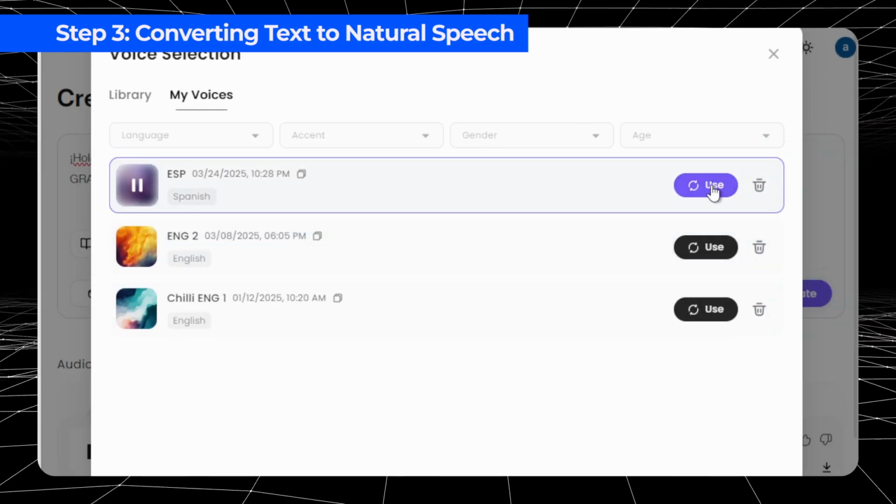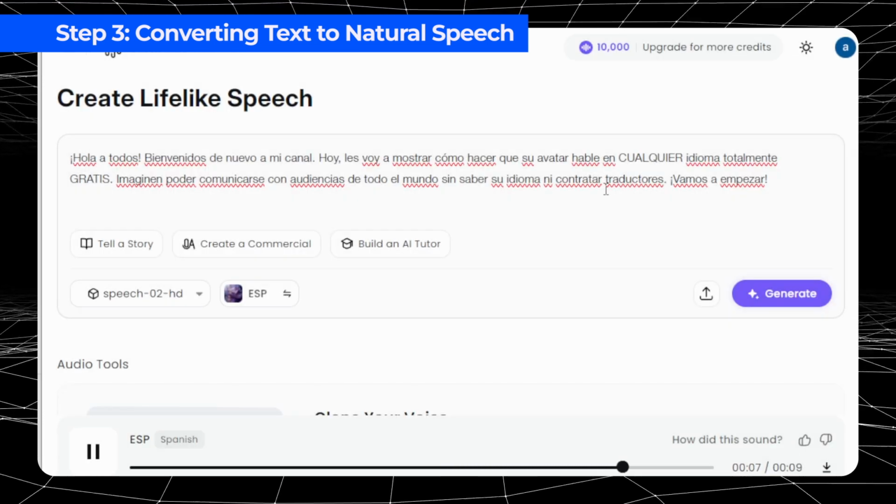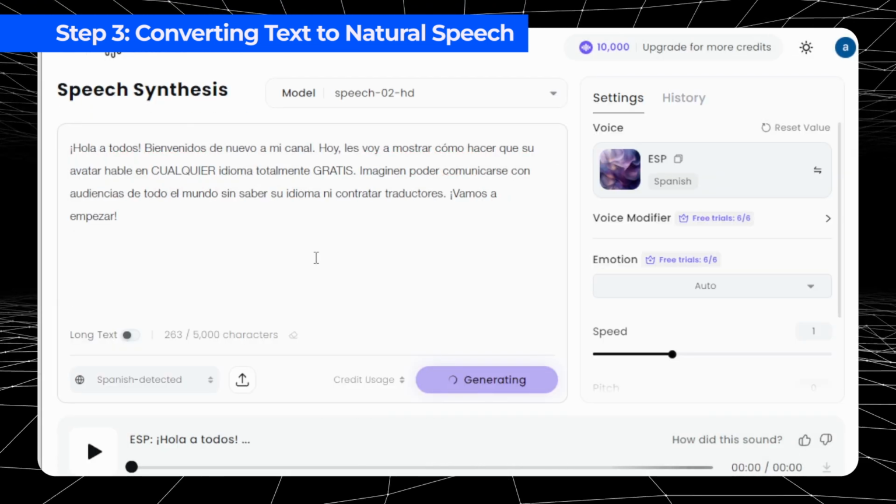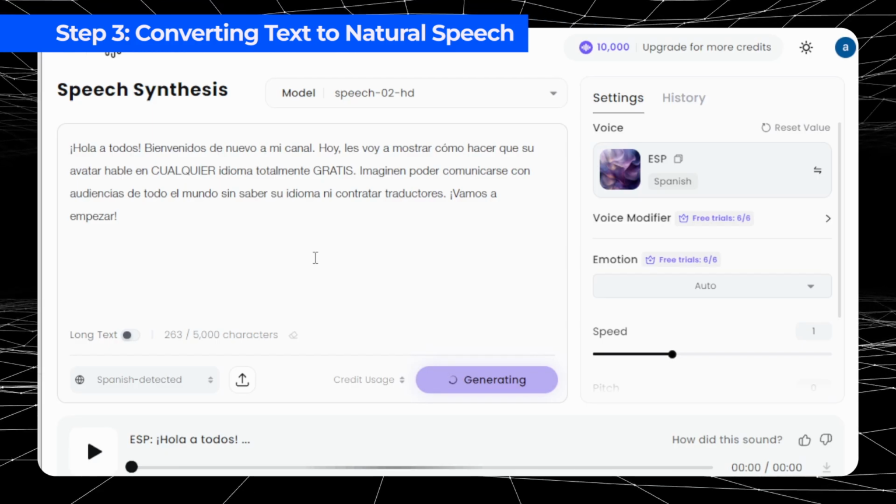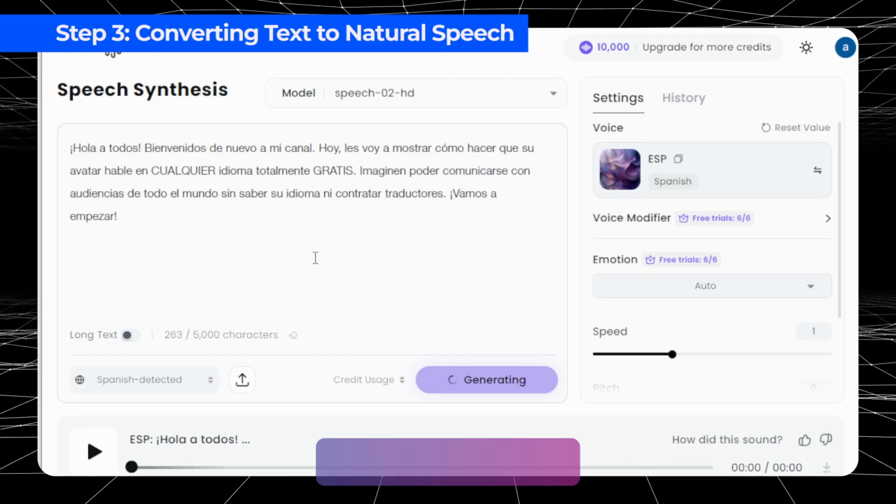The cool thing about Minimax is that you can train your own voice in your own language and make it talk in any other languages fluently, using your same tone and voice.